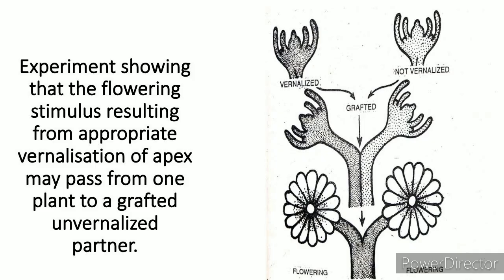Now we will discuss the grafting experiment on vernalization. Observe the diagram. The experiment shows that the flowering stimulus resulting from appropriate vernalization of the apex may pass from one plant to the grafted unvernalized partner. By this diagram, it is proved that vernalin hormone is being transferred from one plant to another by the process of grafting, and the unvernalized plant is also flowering due to the grafting effect.